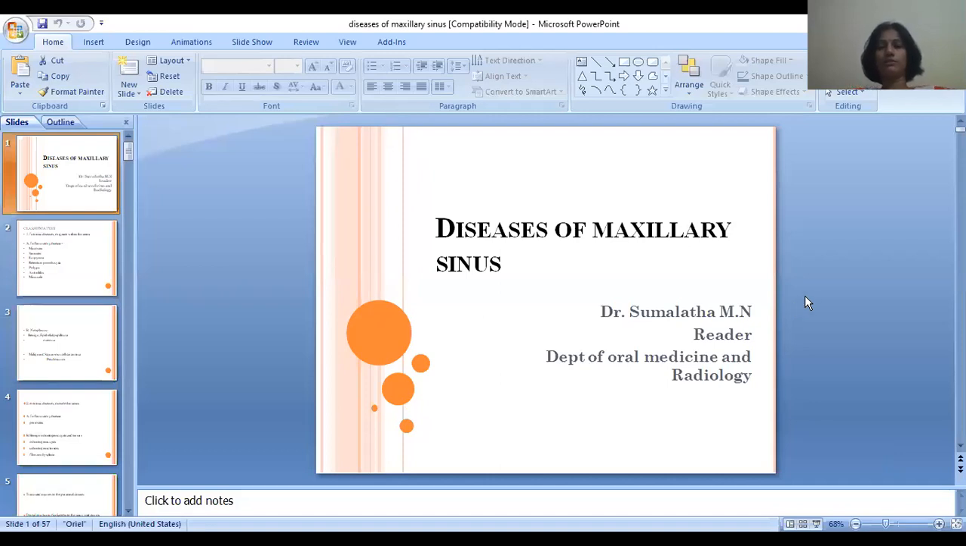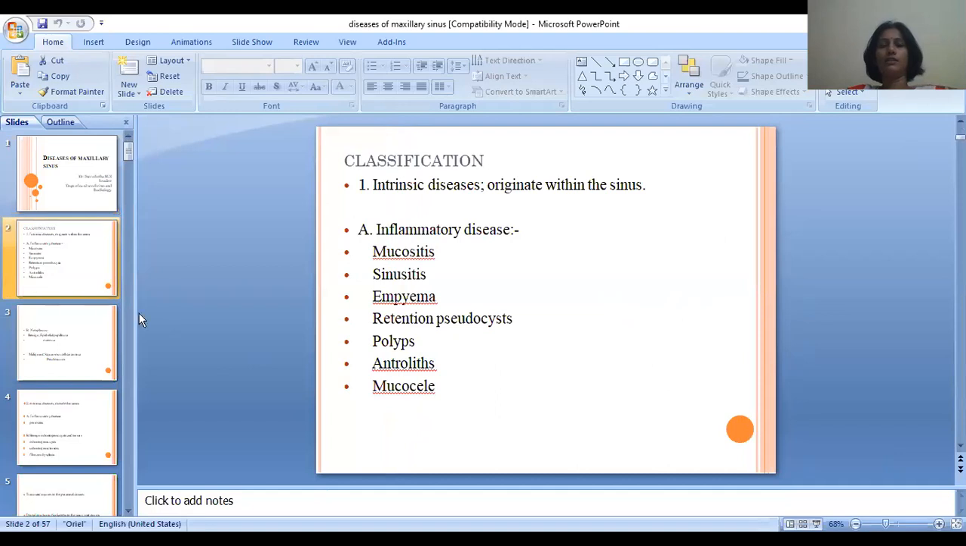Today we'll discuss the diseases of the maxillary sinus. The diseases of the sinus are mainly classified into intrinsic and extrinsic diseases based on the origin. Intrinsic diseases are those which arise within the maxillary sinuses. The intrinsic diseases are again classified into inflammatory diseases and neoplasms.